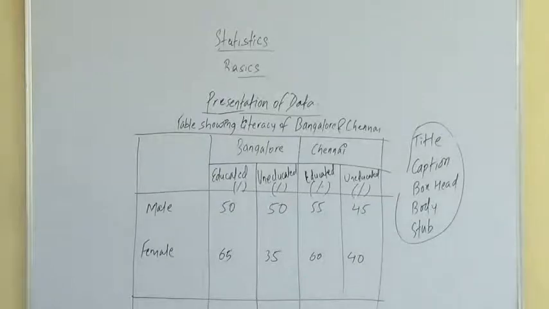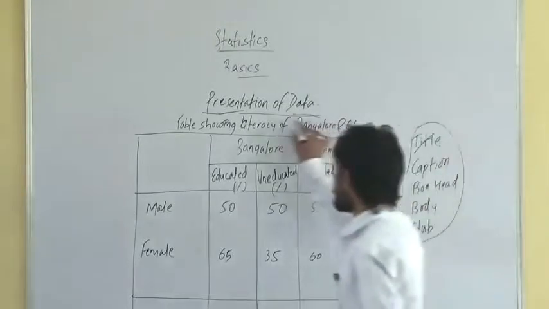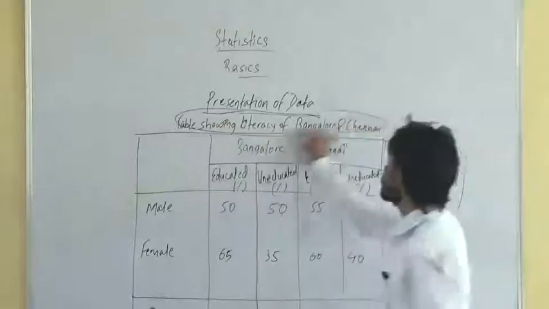I have drawn a table here. The title of the table is Literacy rate of Bangalore and Chennai. So literacy percentage of Bangalore and Chennai is the title here. Right? This is called title here.